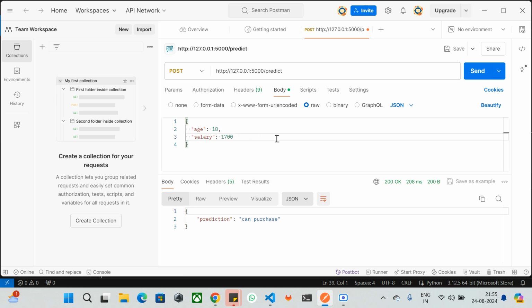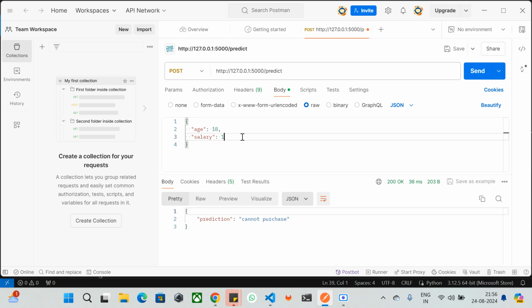So the person who has an age of 18 and a salary of 17,000, whether he is going to purchase or not. I'm going to communicate with the machine learning model with this data, so I'm going to give it as input. With this input data, my model has to tell whether this guy is going to purchase this product or not. So I'm going to send it. Let's see what it is going to give. Saying that, hey, this guy cannot purchase because the product value is too high.